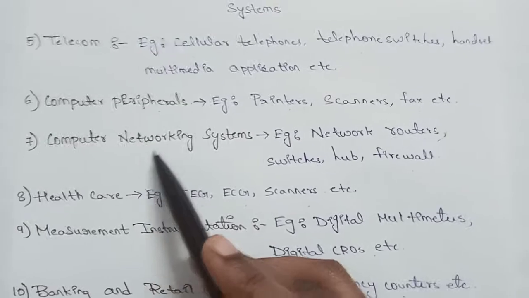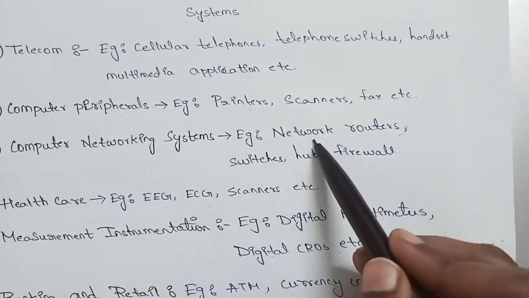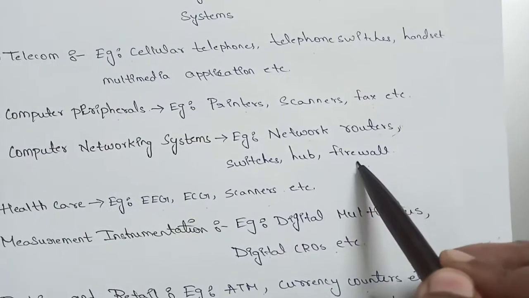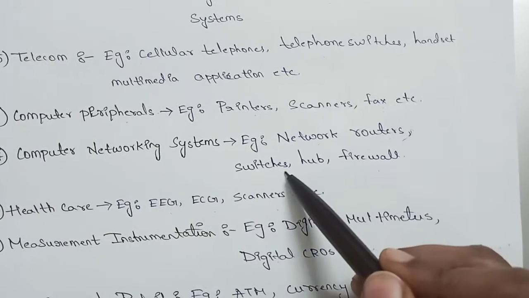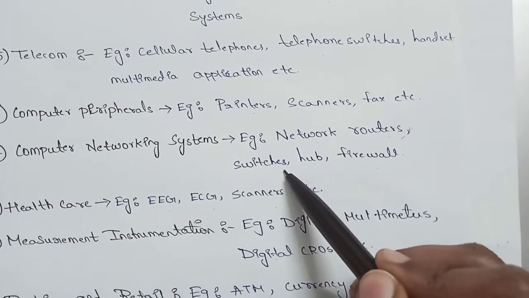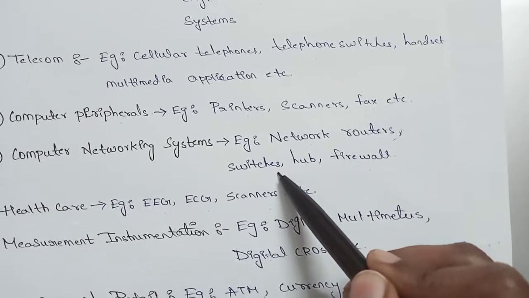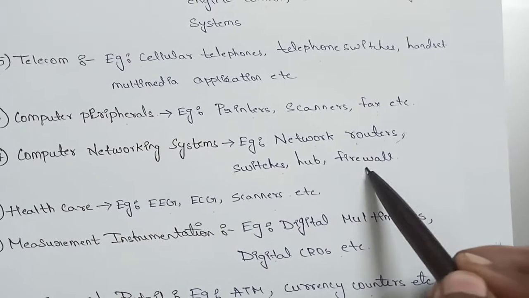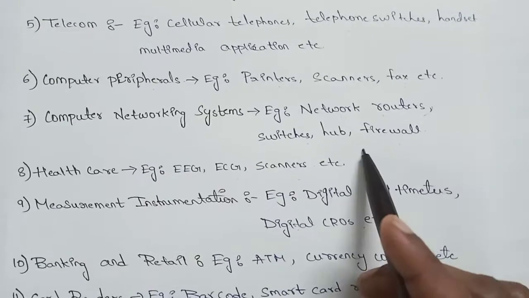And next one is computer networking systems. These are network routers, switches, hubs, firewalls. So these may be switches to turn on and off the signal passing, or routers, it may be used for the Wi-Fi's, or firewalls to indicate the dangerous situations.